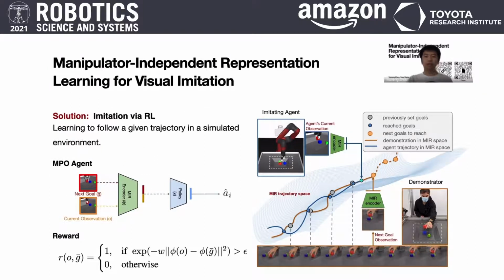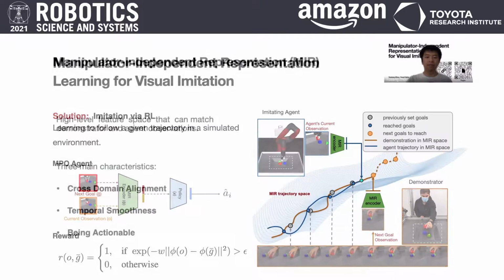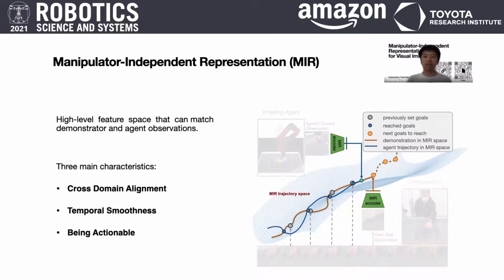Our general solution is to imitate by reinforcement learning. We'll train an MLP agent to track each of the demonstrated trajectories, which is a common approach for imitation learning. The agent has access to a goal and the current camera observations in simulation. The reward we provide to the agent is a tracking reward. The current observation and the goal should be close enough in embedding space to get a reward of 1, 0 otherwise.